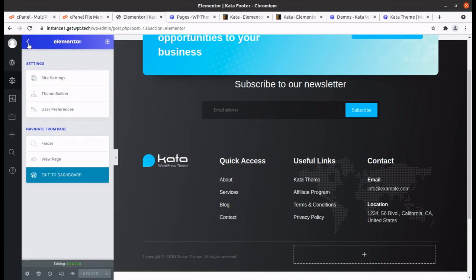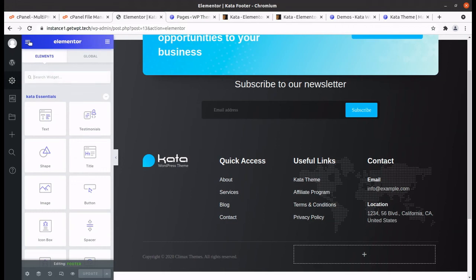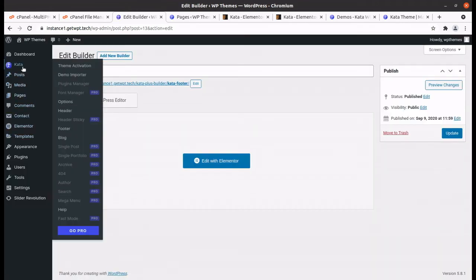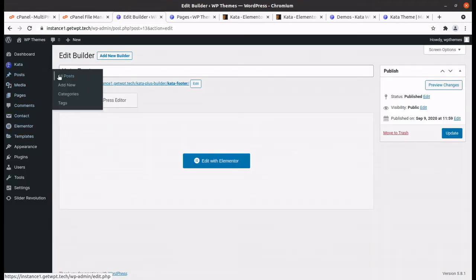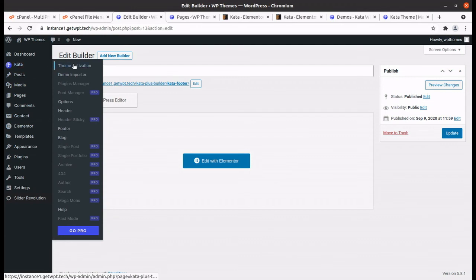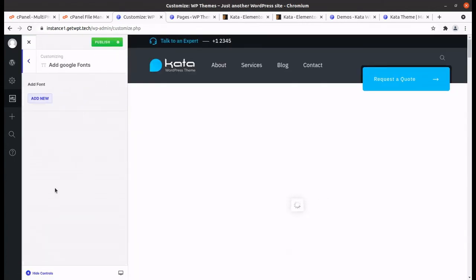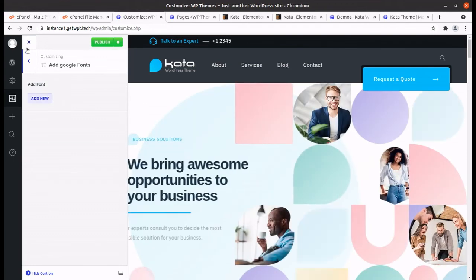Okay, and again we can go back, exit to dashboard, and now the footer we have seen. Add Google Fonts, so you can add new fonts as well.